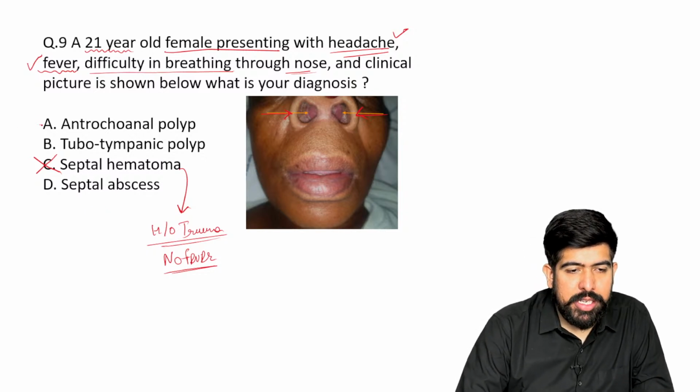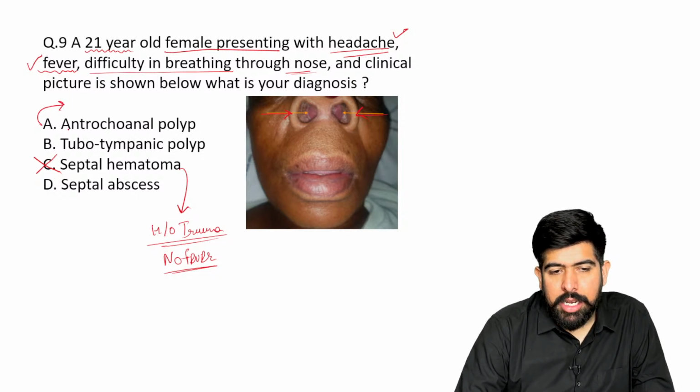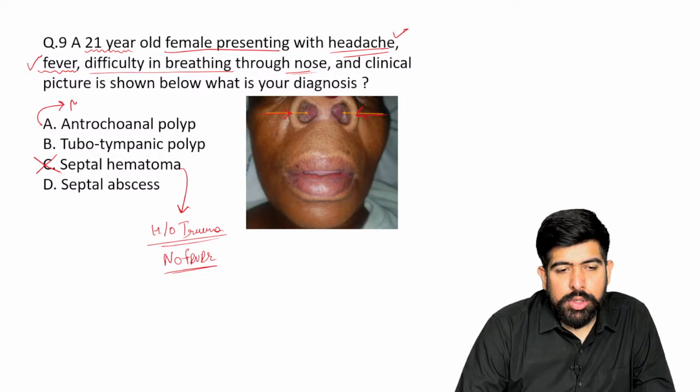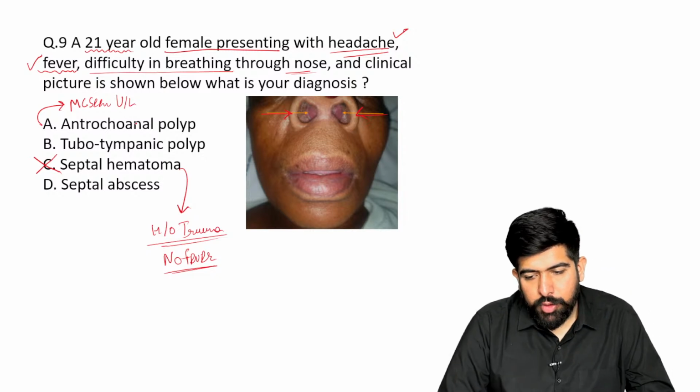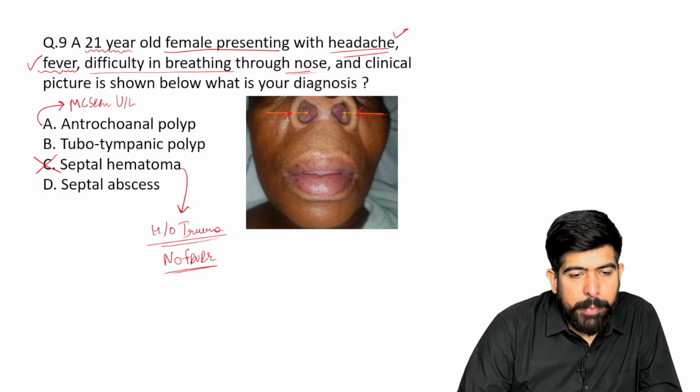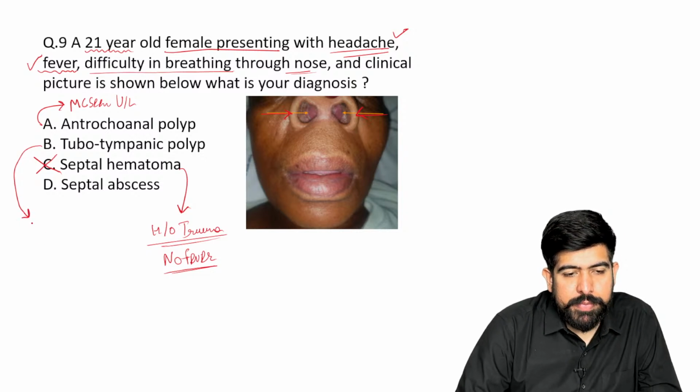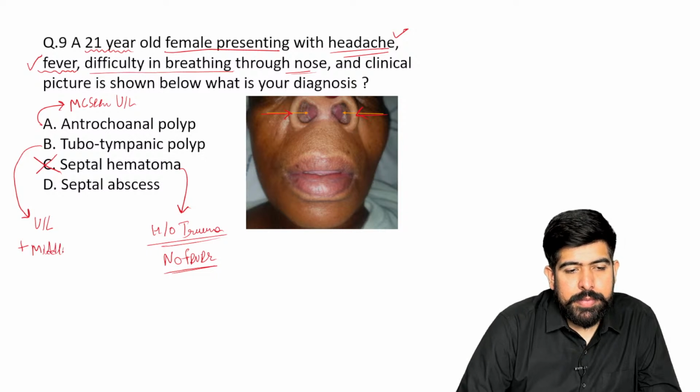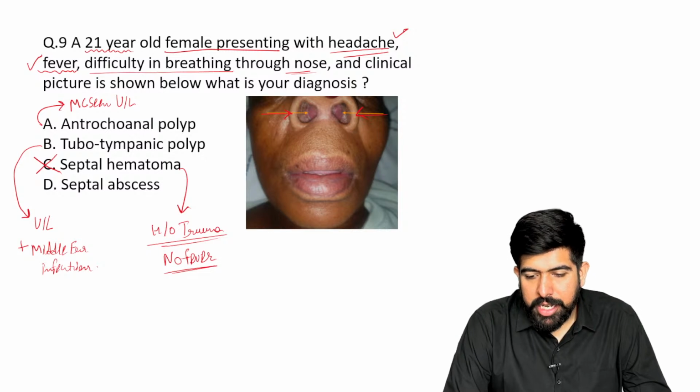Of course, as you are saying option A, the antrochoanal polyp is most commonly seen unilaterally. Yes, of course, doctor, it will be seen unilaterally. Then the tubotympanic polyp: it can also be unilateral. Firstly it will be unilateral, plus middle ear infection should be present there.